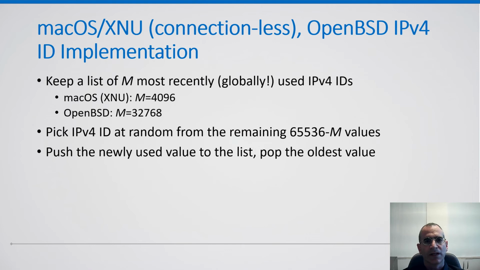In macOS, more precisely the XNU kernel, but only for connectionless transport protocols such as ICMP and UDP, and for OpenBSD, both operating systems, the IPv4 ID generation algorithm is similar. The kernel keeps a list of M most recently used IPv4 IDs. This is done globally, not per IP address. For macOS, M equals 4K, and for OpenBSD, M equals 32K. The kernel picks an IPv4 ID at random from the remaining 64K minus M values. Then the kernel pushes this newly used value to the top of the list and pops the oldest value.